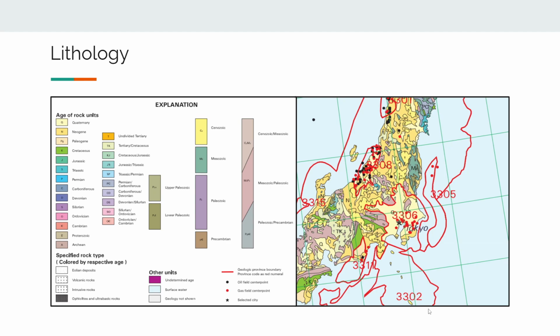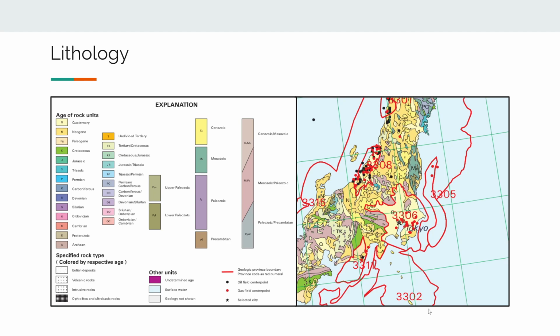This can be attributed to the volcanic activity in the area. As you can see on this map, there's a lot of volcanic rock and intrusive rock in this area, which is due to the fact of this landform being relatively new, given the volcanic activity that created Japan itself.